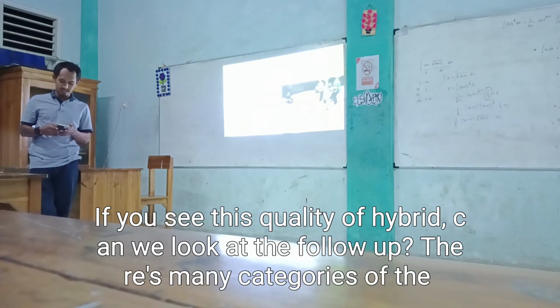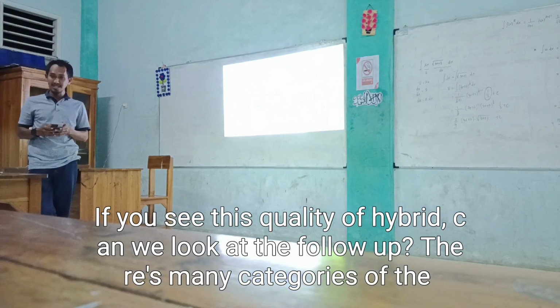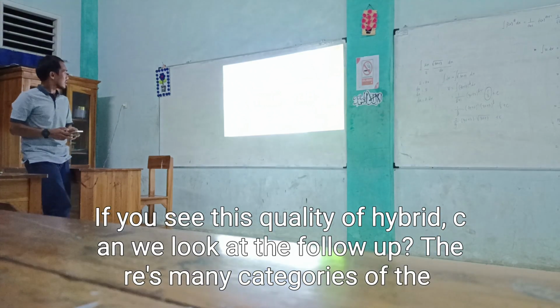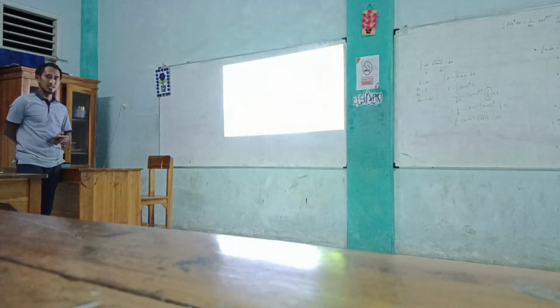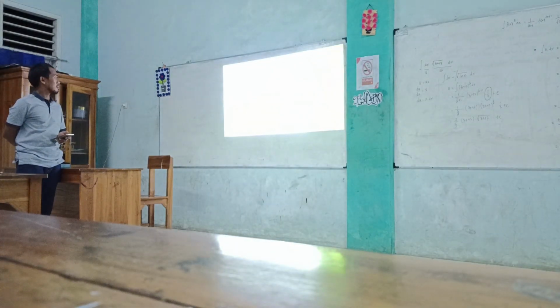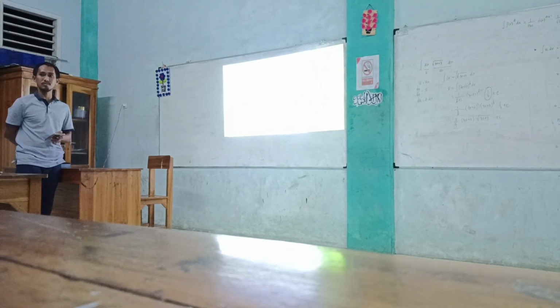So if we see this quality of fire brick, there are many categories of the fire brick, like 30, 32, 34, 36, 38, and 40. Then what's the difference of it? Apa perbedaannya?